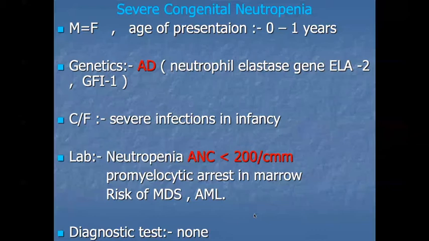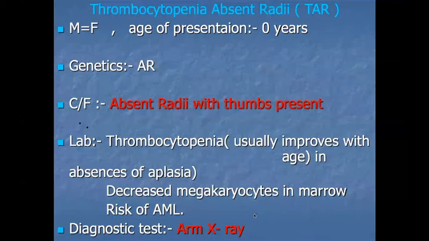Another disorder is thrombocytopenia absent radius, the TAR. It is also equally present in male and female. Age of presentation is early, at birth, and it is inherited by an autosomal recessive pattern. The clinical manifestation is absent radius with the thumb present.